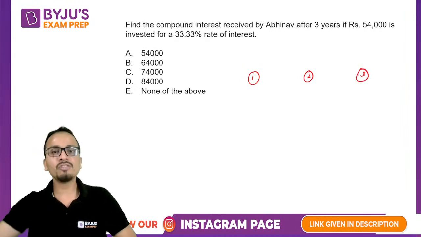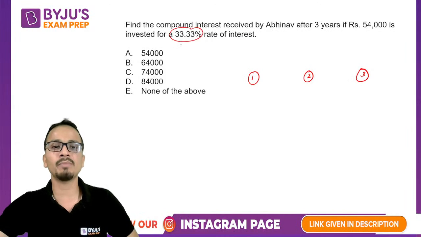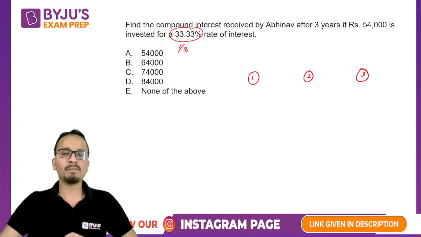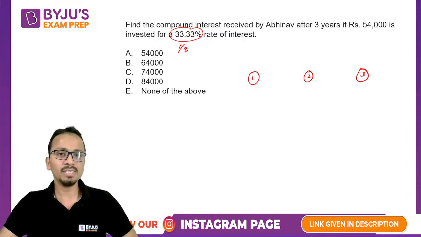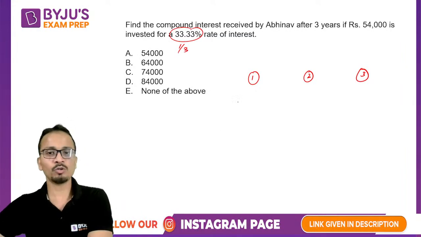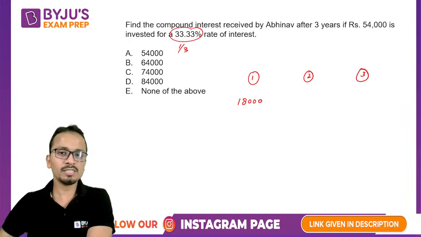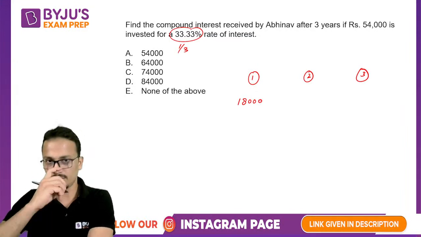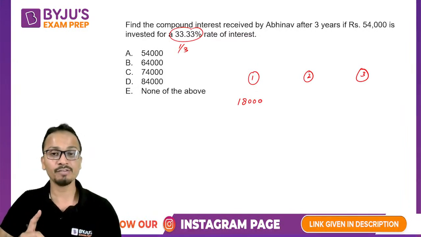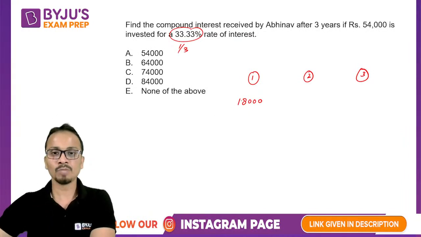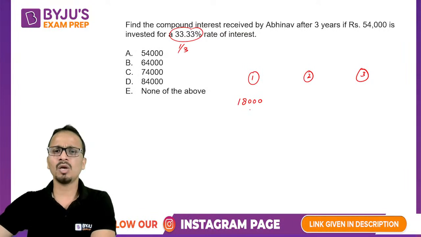Now 33.33% is nothing but 1/3, right? So in the first year, the interest that I will get will be 1/3 of 54,000. So 54,000 divided by 3 is 18,000. This is the interest of the first year. Keep listening to me very carefully, I'll not be able to repeat each and everything again and again. So the first year interest is 1/3 of 54,000.